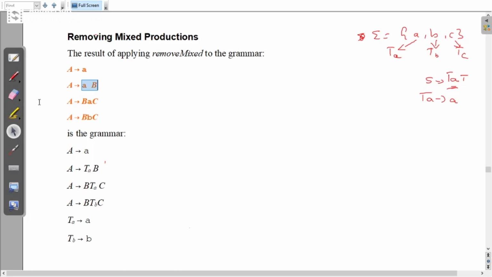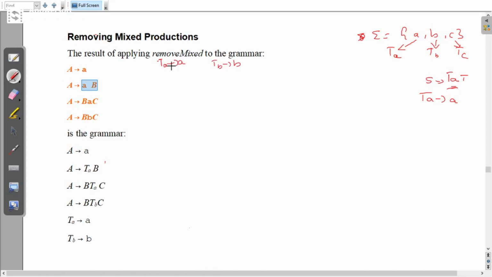First of all, identify the terminals that are present. For A I am going to give the name TA, and for B, because I need it later, I give the name TB.